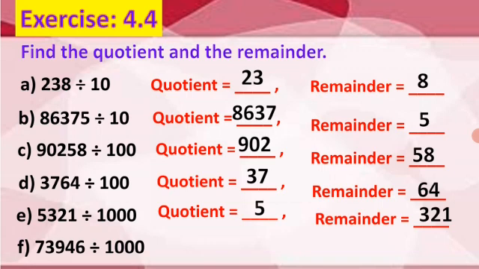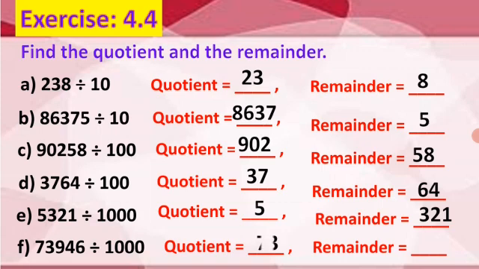One more example. 73,946 divided by 1000. The quotient is 73 and the remainder is 946.